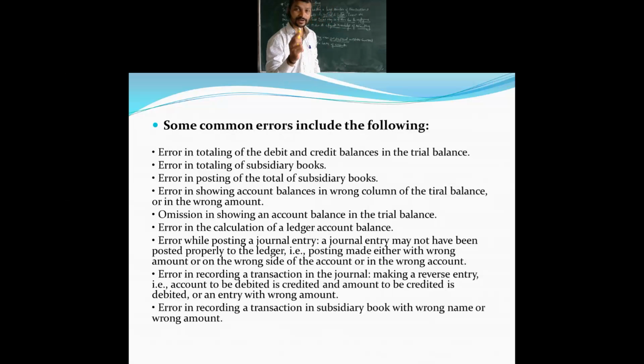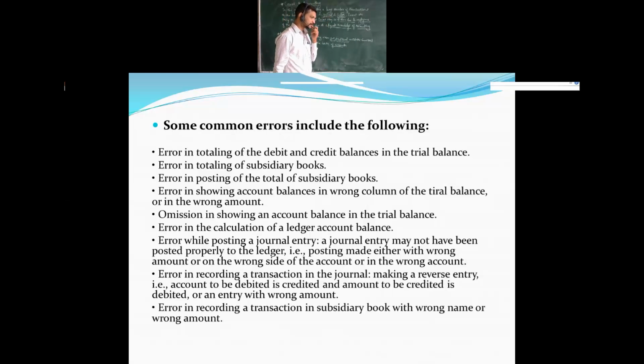When I raised the question in the previous session, you said sales should be taken in debit, but we have not taken that amount in debit. Why have we not taken it? See, these are the things. Sometimes the debit column amount you place in the credit column, or the credit column amount you place in the debit column. At that time obviously there will be an error. These are the mistakes the bookkeeper makes, so we call them errors in accounting.